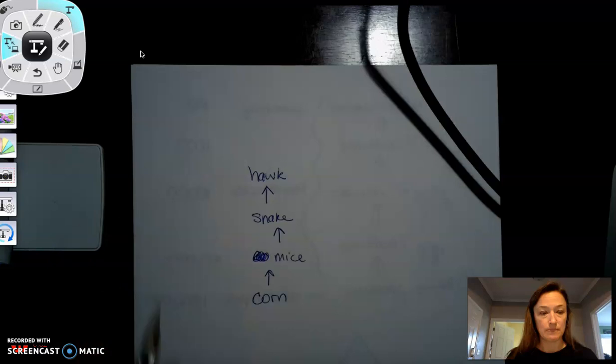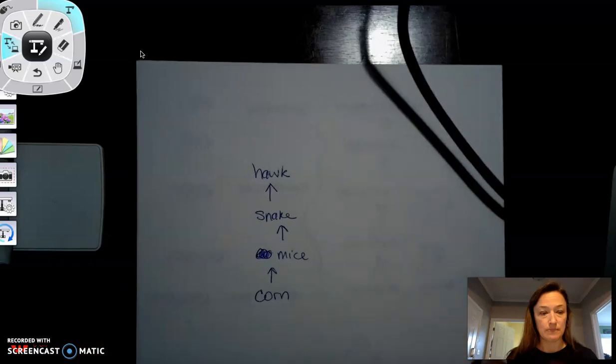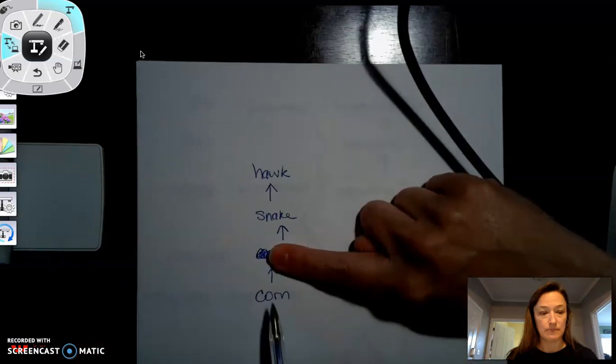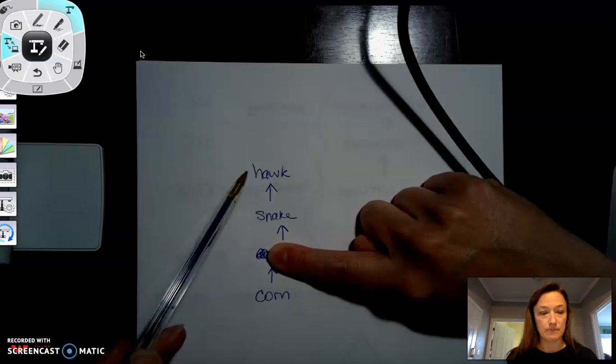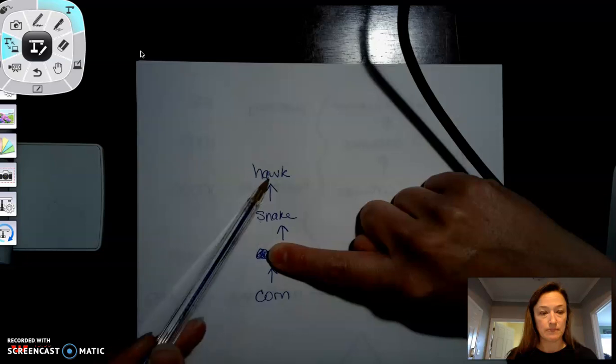All right, what happens if a disease comes and kills all the mice? Well, the corn's going to be happy, right? The corn population is going to go huge because there's plenty of corn. The snakes, however, if this is all they eat, they're going to starve to death. And so you're going to see the snake population drop. Well, then what happens to the hawks? If there's no more snakes, the hawk population drops.